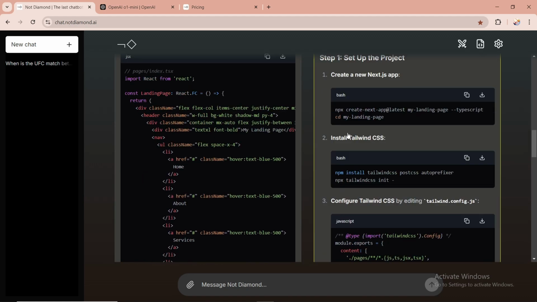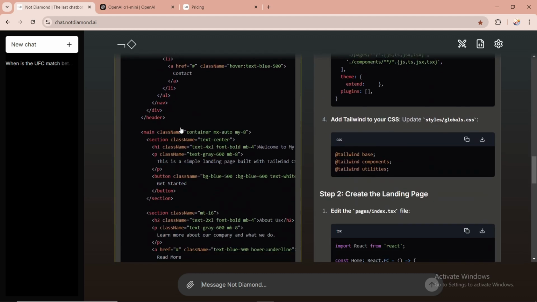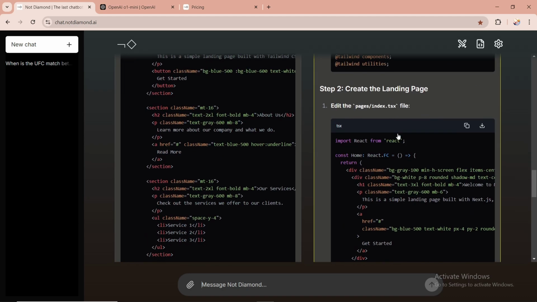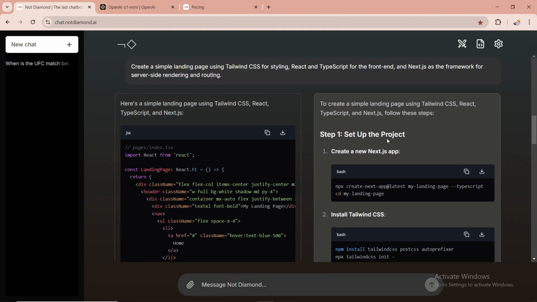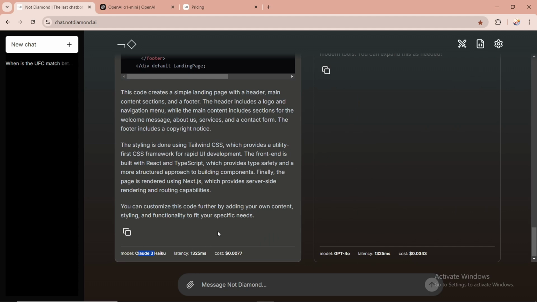I think this response is better, because if I want to create a landing page, I first need to create a Next app. So I'm going to go with this one. This one just gave us a specific component code, but this one specifically shows me what to do first, and then I will have access to creating the page. So I'm going to select this one, and now it will reveal what it used. So ChatGPT 4.0 for this response, and Claude 3 for this response. So this is also a pretty cool feature.